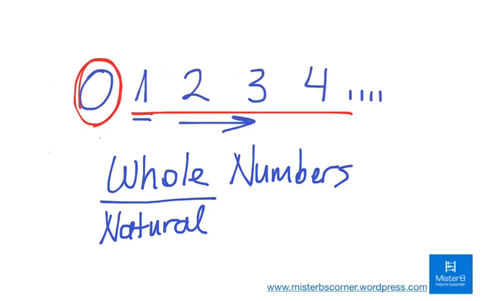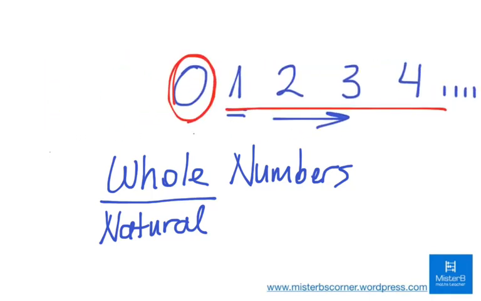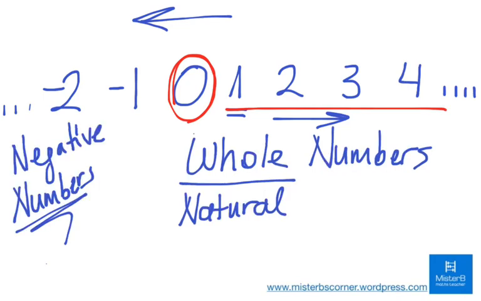Then came the negative numbers. If we start with negative numbers, we have to go the other way around to the left. So it goes like -1, -2, and so on up to infinity. We call them negative numbers. And altogether, these are called integers.